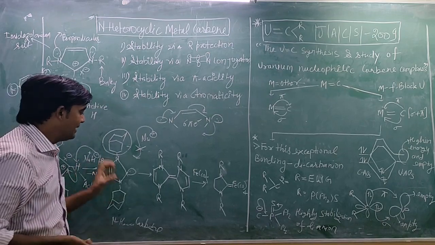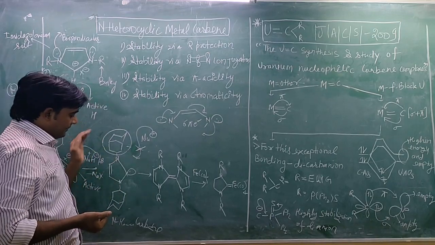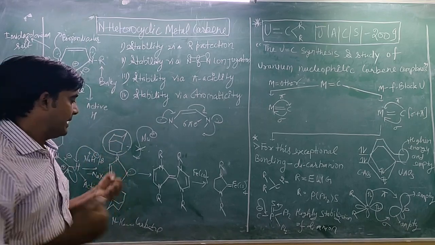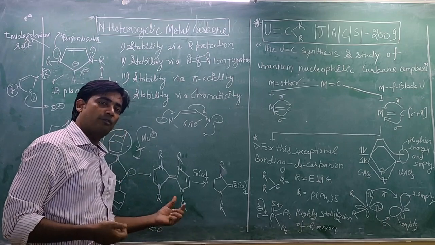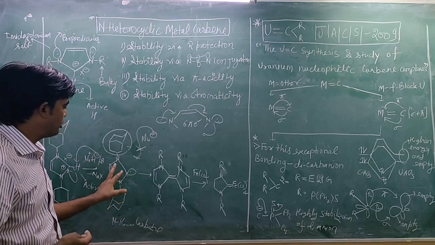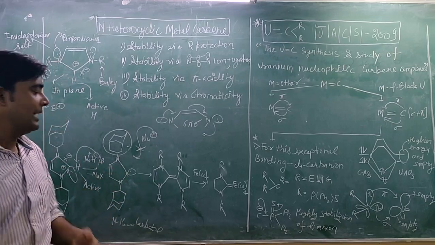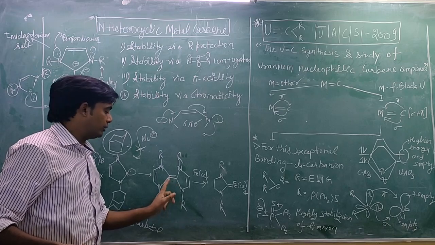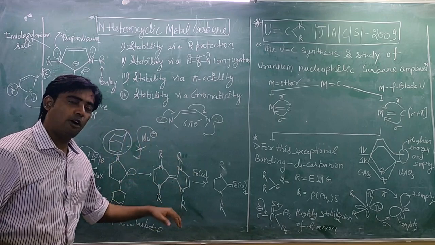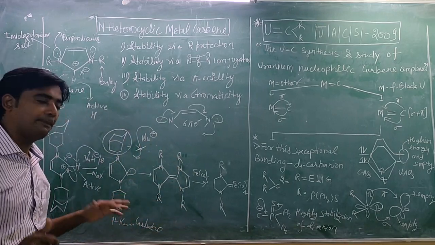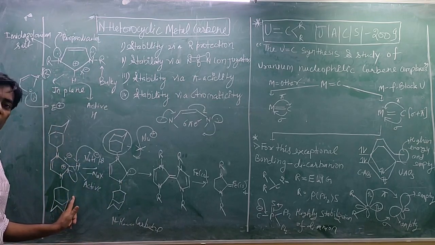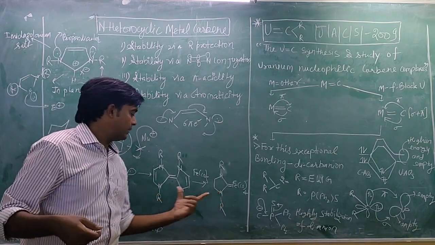Now it has been observed that when this type of carbene is generated in the solution, then they start to recombine, and they will form a molecule like this via recombination. Because two molecules of this species will interact with each other and form a double bond between both carbons. This compound will form as a product of this reaction, but as an intermediate of N-heterocyclic carbene to metal carbene. So it is an intermediate.